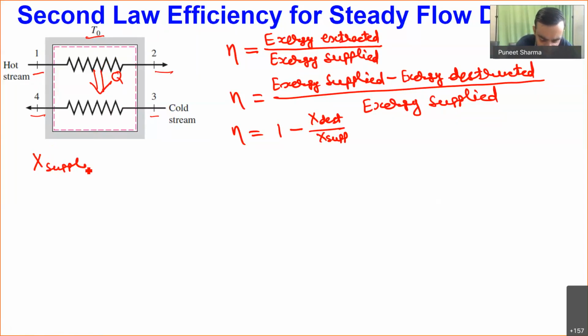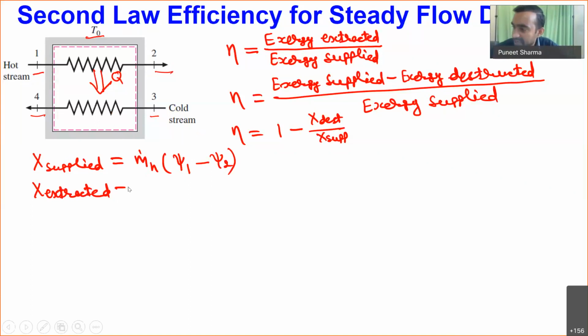So I can calculate the exergy supplied. As I told you, heat is transferring from the hot to the cold medium, so exergy is supplied by the hot stream. Exergy supplied by the hot stream will be equal to the mass flow rate of the hot medium into the exergy change, since it enters at state 1 and leaves at state 2, so psi 1 minus psi 2. This is the exergy supplied. And how much exergy is extracted? To calculate what amount of exergy the cold medium has extracted, the cold medium is moving at the rate of m dot c.